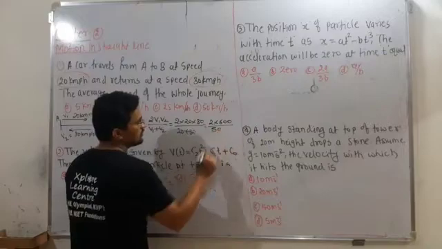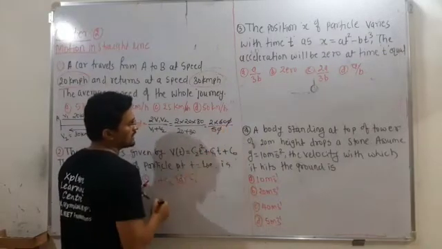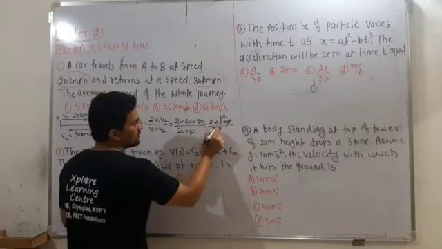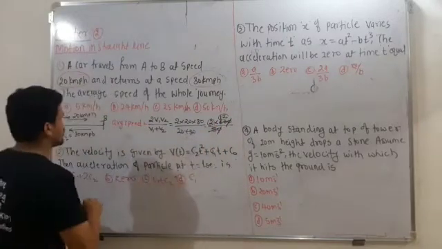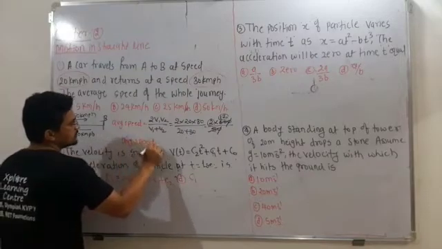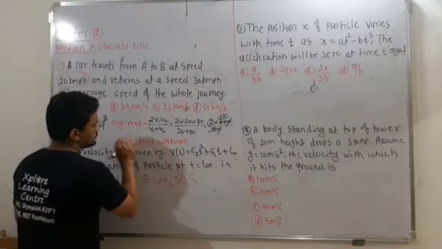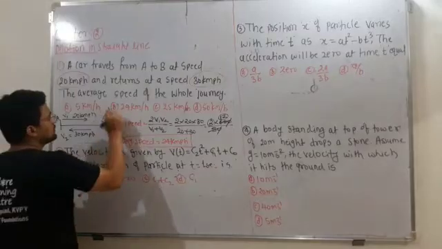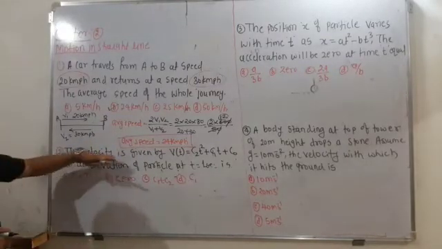It becomes 2 into 600 divided by 50, because 2 into 3 is 6 and these zeros, and 20 plus 30 becomes 50. So the zeros will cancel out, 12 fives are 60, and this 12 and this 2 multiplied, you will get average speed is equal to 24 kmph. So answer is B.